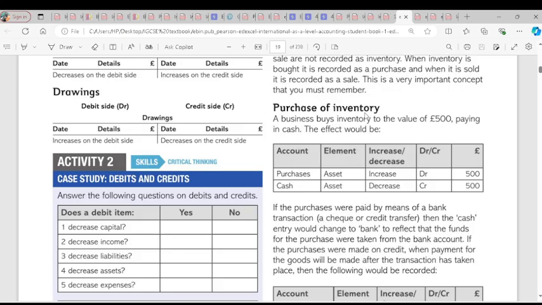The customer has received the goods from us. We debit the receiver, we credit the giver. So our asset of stock would reduce, because we have sold on credit. So the double entry is that trade receivable will be debited, and inventory will be credited. Is it clear? Any question about that?